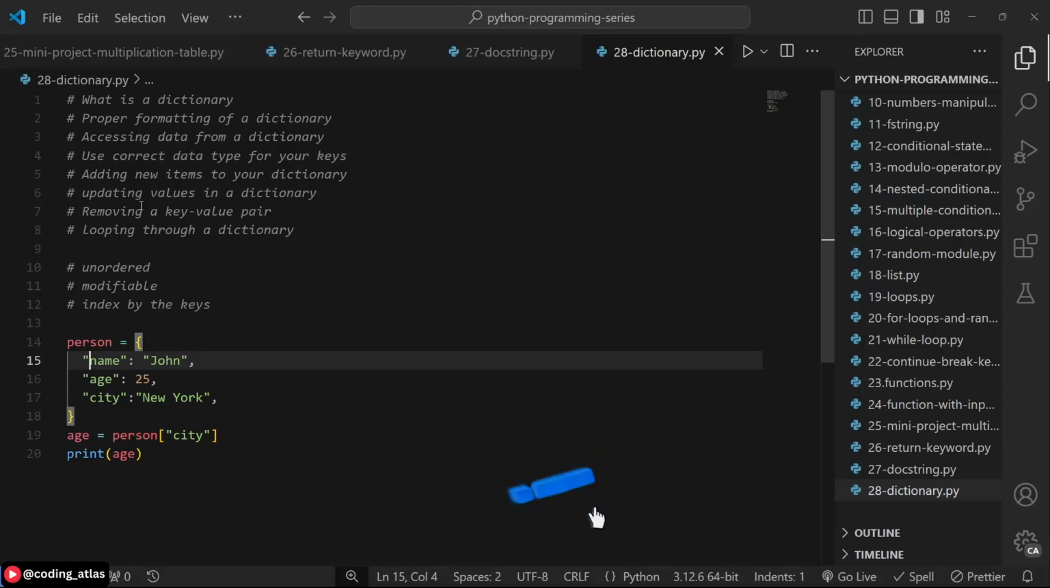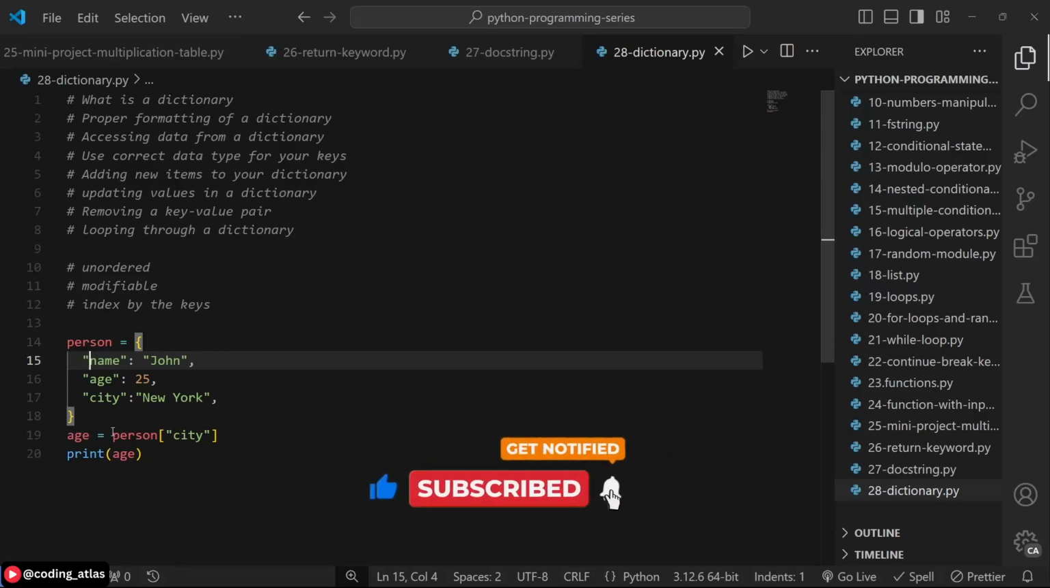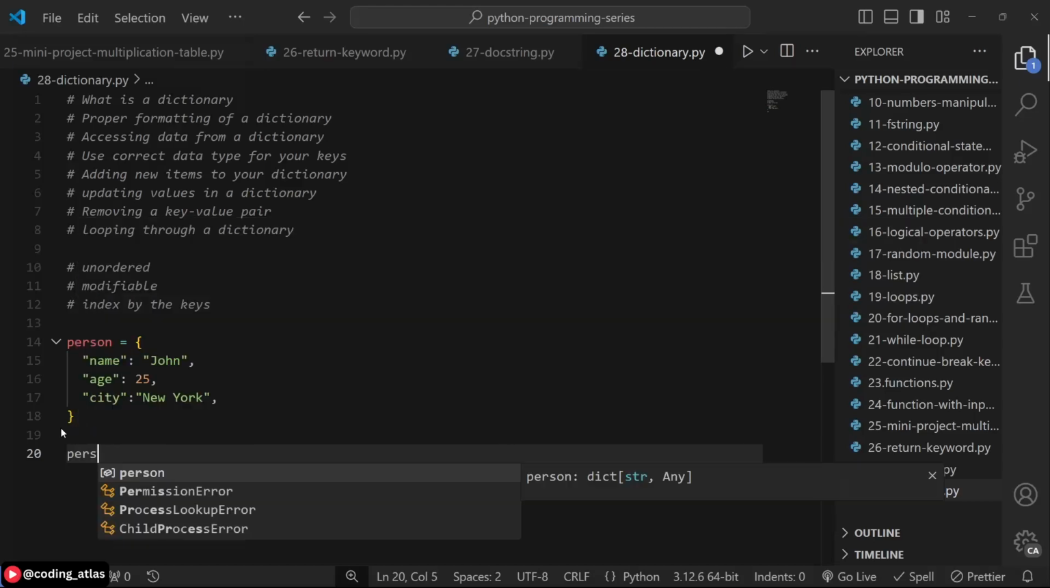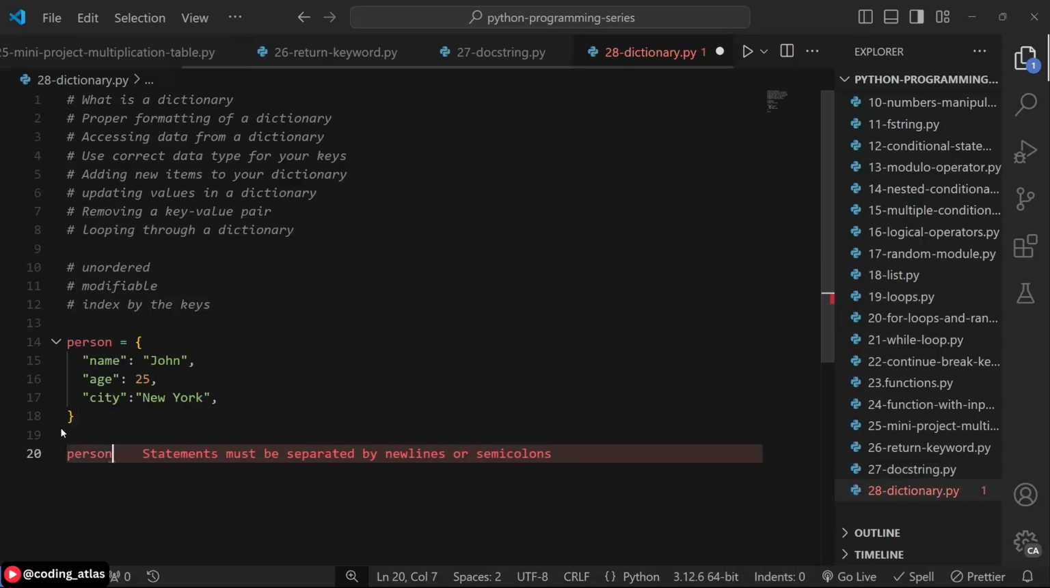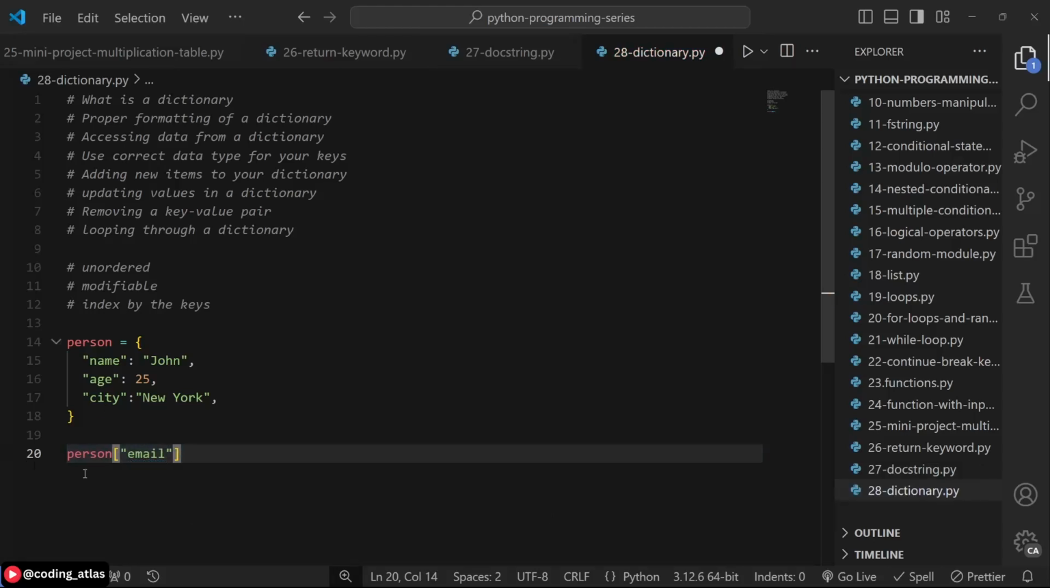And how can you add new items to an already defined dictionary? For example, this person dictionary now, if I want to add another item to it, how do I do that? I do that using the square bracket notation. I have person, then my square bracket followed by the new key that I want to add to the dictionary. For example, if I want to add the key of email, I'm going to have person square bracket, the key which is email, and I'm going to supply the email that I want to add.